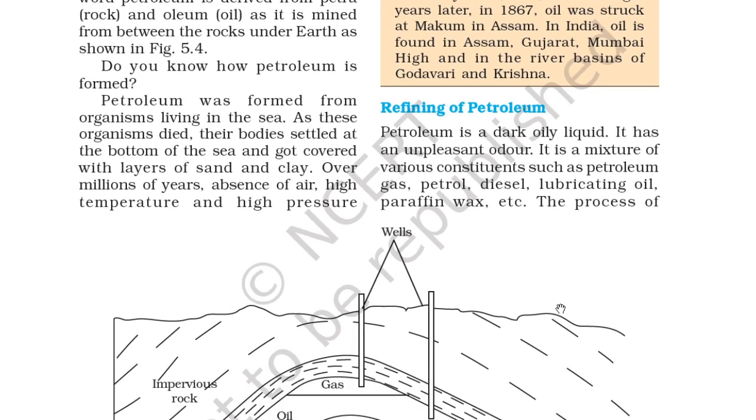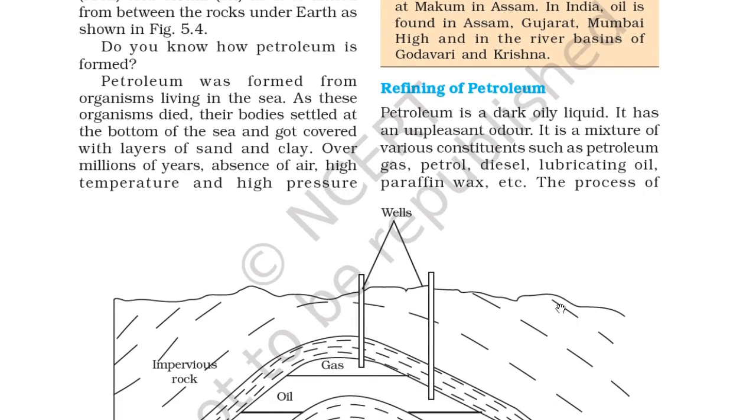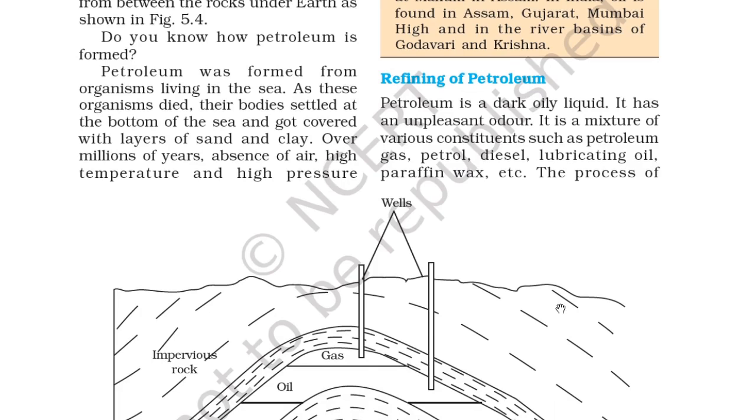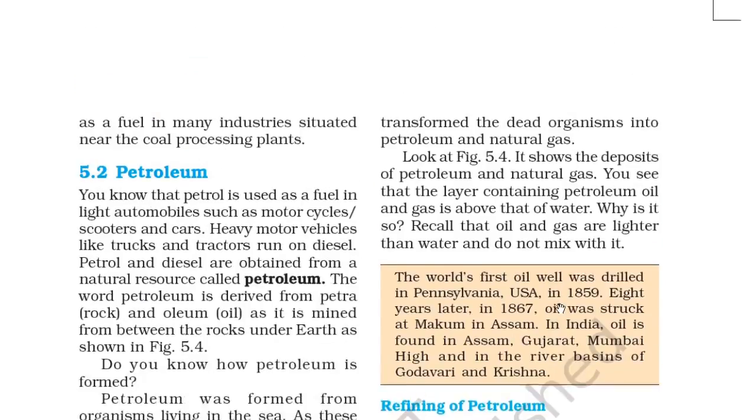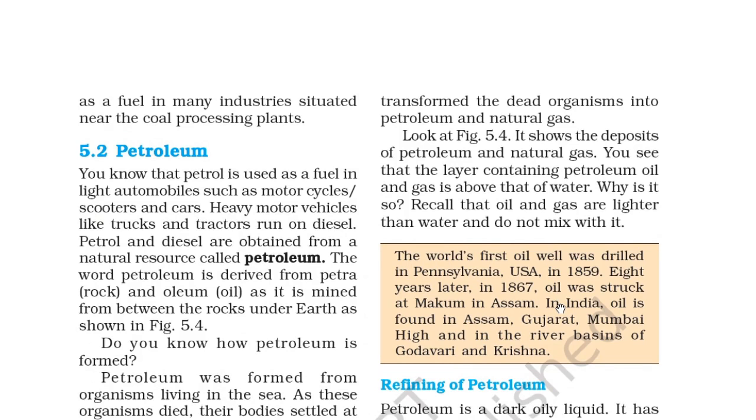Do you know how petroleum is produced? Petroleum was formed from the organisms living in the sea. As these organisms died, their bodies settled in the bottom layer of the sea and got covered with layers of sand and clay. Over millions of years, absence of air, light, and high temperature and pressure transformed the dead organisms into petroleum and gas.